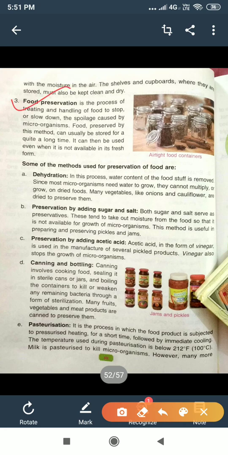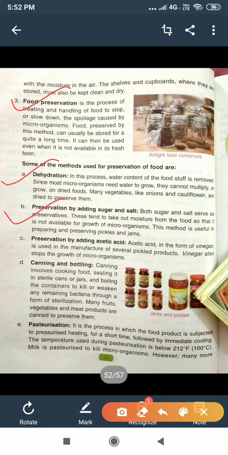the methods of food preservation are: number one is dehydration, in which the water content of the foodstuff is removed. Then preservation by adding sugar and salt. That means by adding sugar and salt we can preserve food items like pickle and murabba.